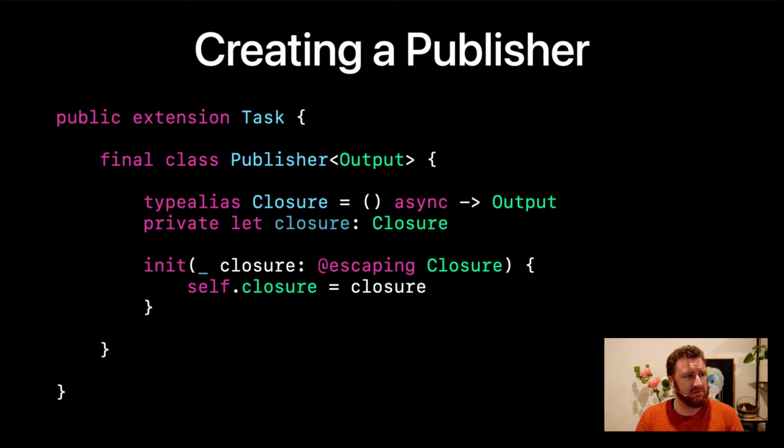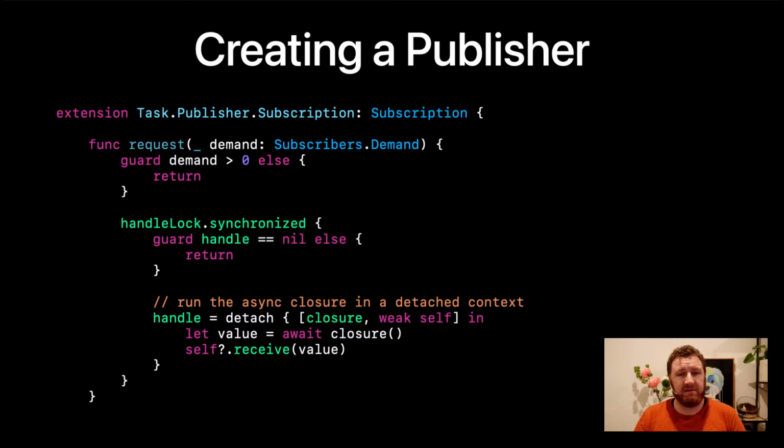So really, all we do here is create a publisher. I've called it TaskPublisher because that's what it is, which accepts the closure as its input. And then to actually deal with the demand from our subscription, when our subscriber requests demand, we save the handle that we get back by calling detach.